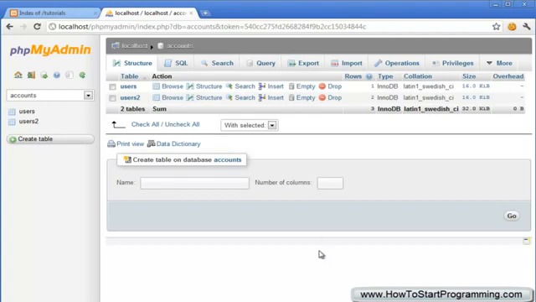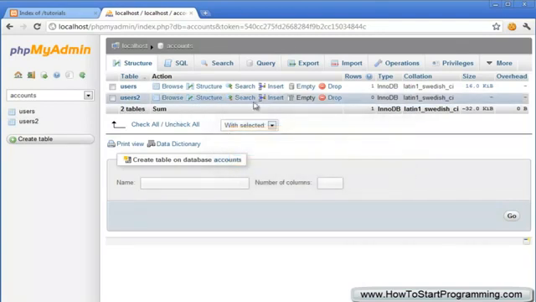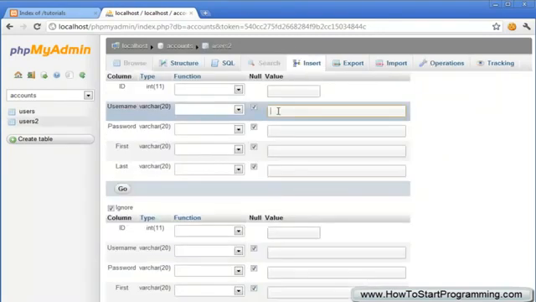Okay, so the first thing we want to do is we have this users table. We're going to go ahead and empty this table. So go to your phpMyAdmin and list the tables in the accounts database and just click on empty or clear. And that will remove all of the records that we have. And now what we need to do is click on insert, and we're going to just insert two mock values. So the username is going to be, I don't know, Jerry Bob, and the password is going to be password, and then the first name is going to be Jerry, last name is going to be, let's put it Smith.